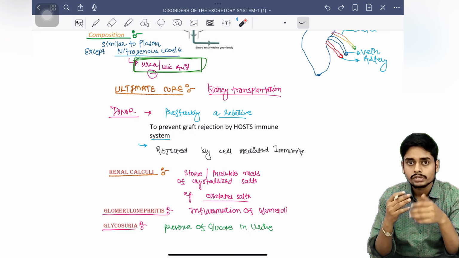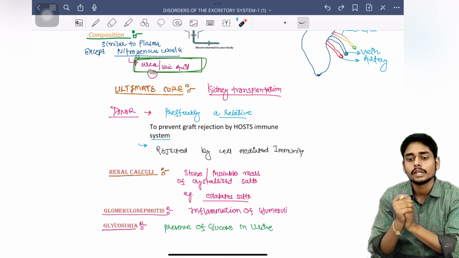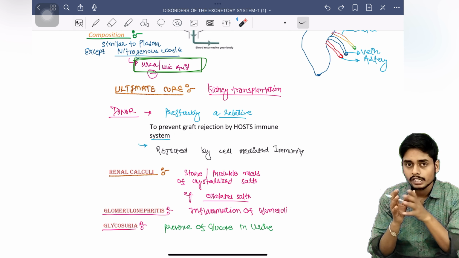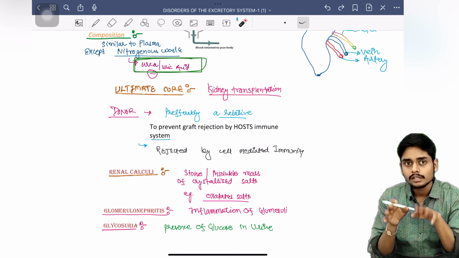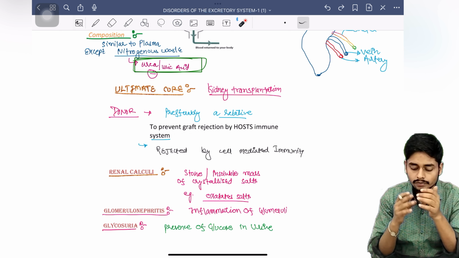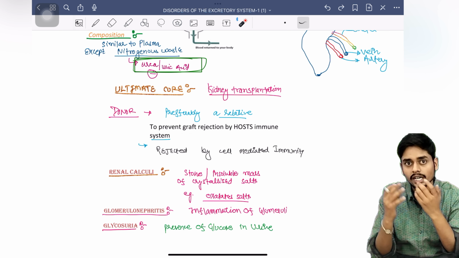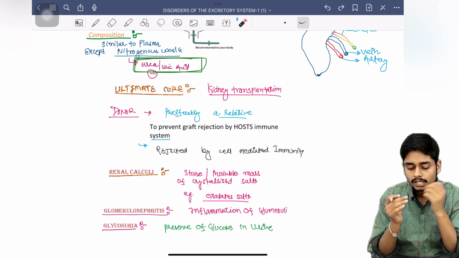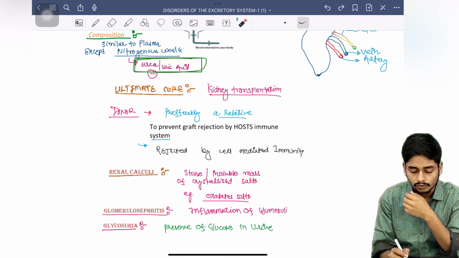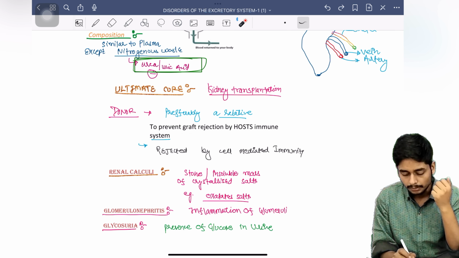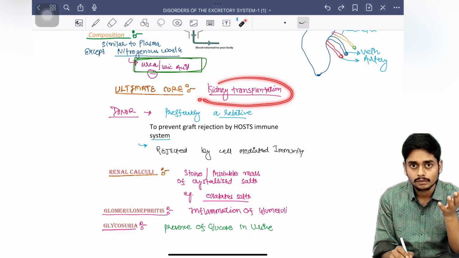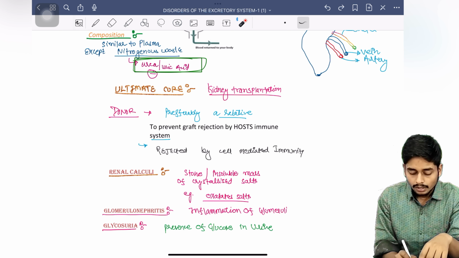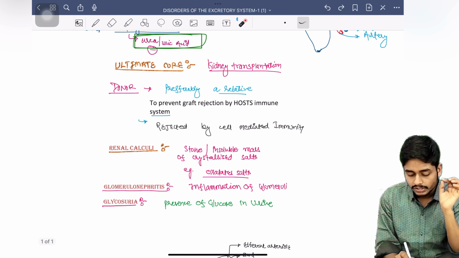So the host immune system will act more on that donor's graft, but if we are taking it from relatives, it will be less. The chances of rejection will be there, of course, but not to the extent which it would have been if it had been taken from some other person. So this is why we are taking the graft from a relative.